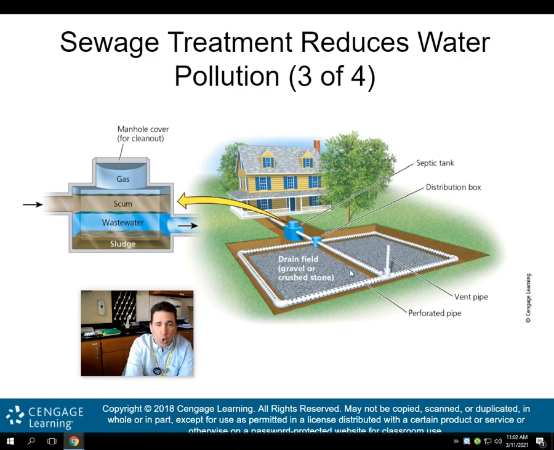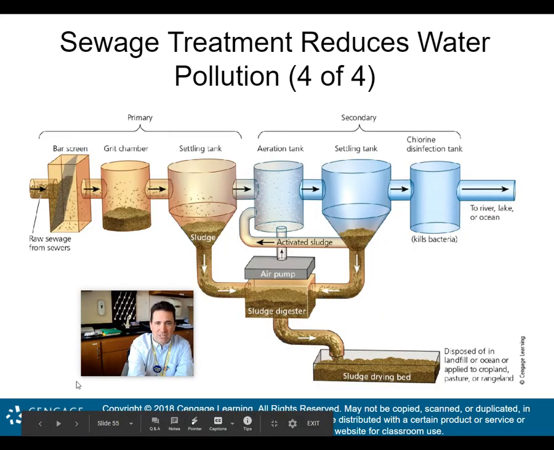So most of the hard stuff from the sewage falls into the septic tank as sludge and some scum, but then you have the wastewater that goes into the field and perforates through the pipe into this gravel or crushed stone, the drain field. As the water slowly sinks into the ground, it purifies that water, and so you don't have any issues with sewage seeping into the ground when you talk about a septic system.